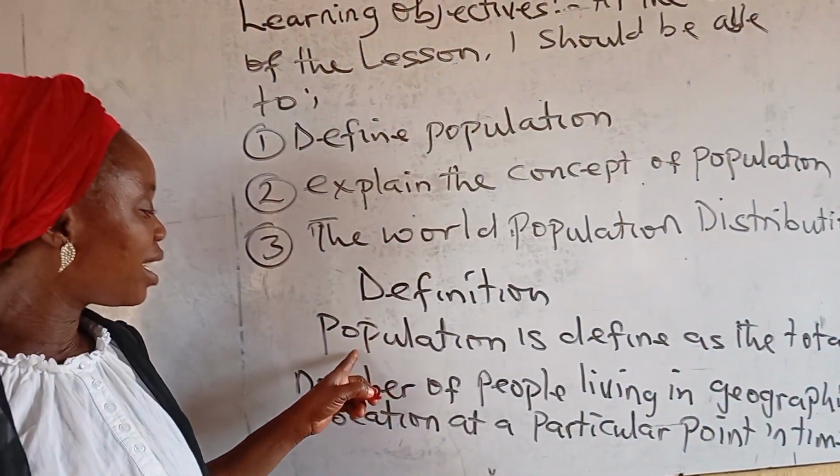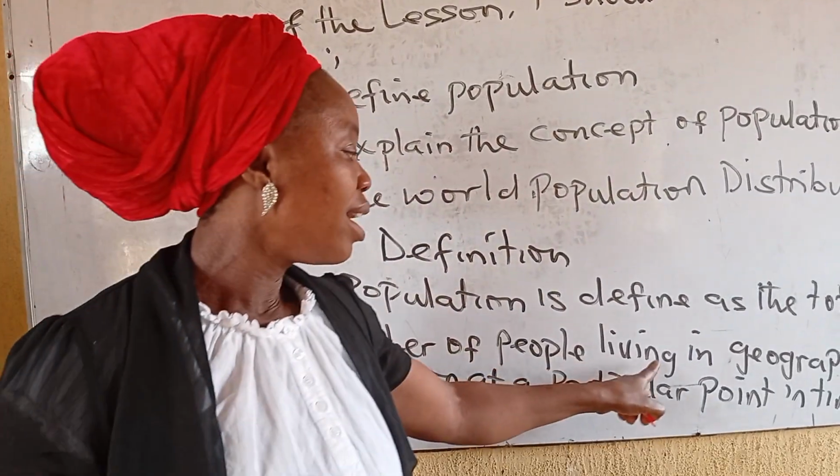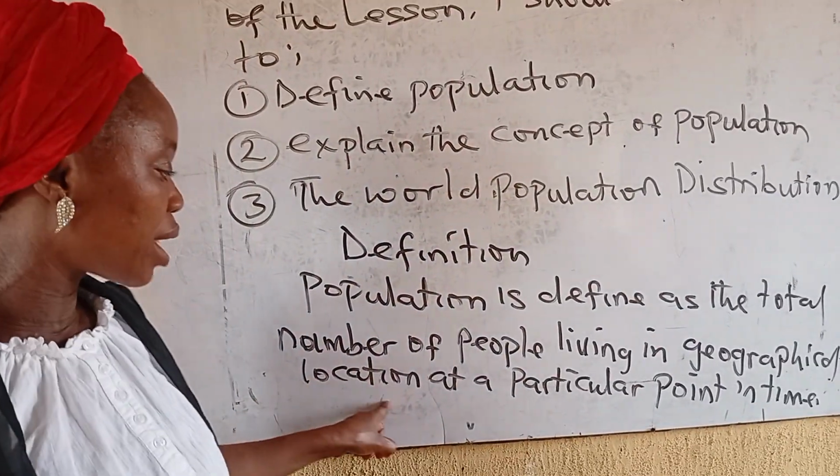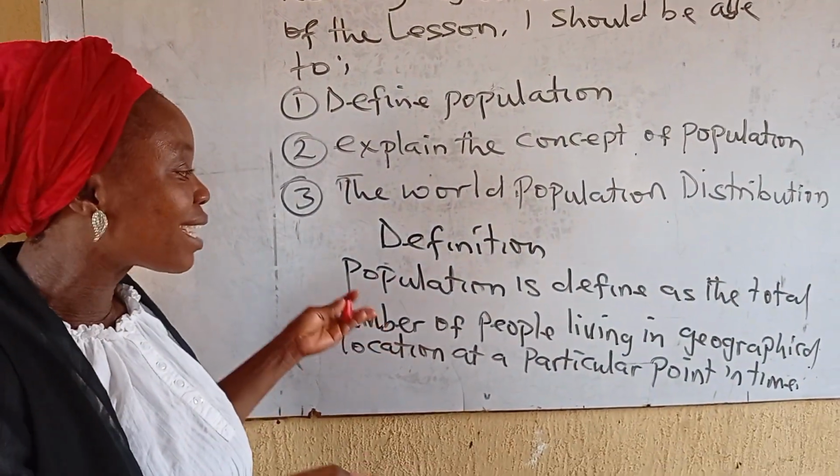Okay, from my definition, population is defined as the total number of people living in geographical location at a particular point in time. Remember, there are three keywords.